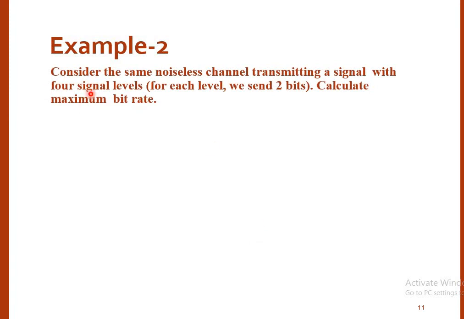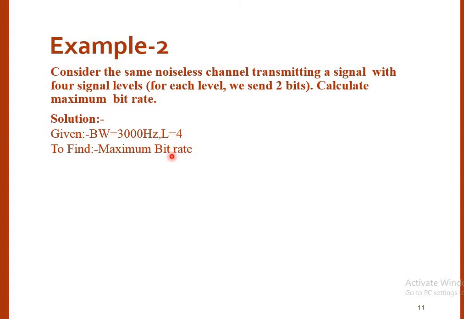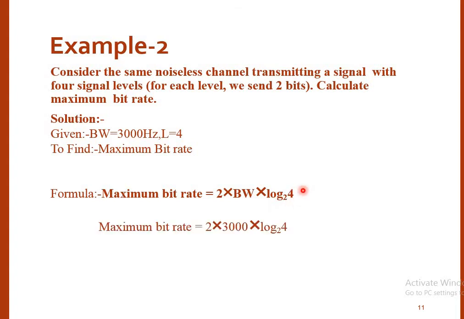Second example. Consider the same noiseless channel transferring the signal with 4 signal levels. For each level we send 2 bits. Calculate the maximum bit rate. The same channel is used, but here the number of signal levels is changed from 2 to 4. So what is the solution? What are the given parameters? The bandwidth is 3000 and L in this case is 4. They ask us to find the maximum bit rate. The formula is the same, twice into bandwidth into log to the base 2 of L, where L is 4. By solving this, our maximum bit rate comes out to be 12,000 bps, that is, bits per second.